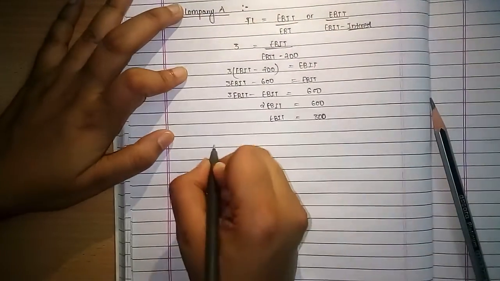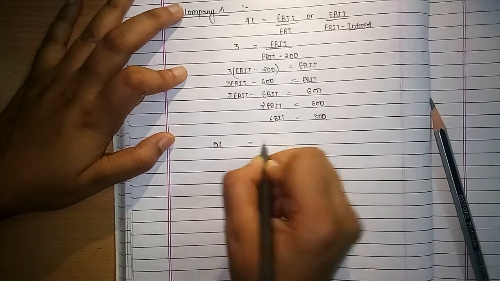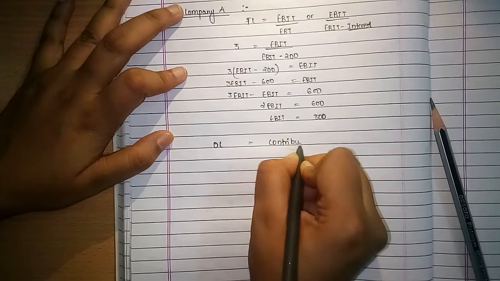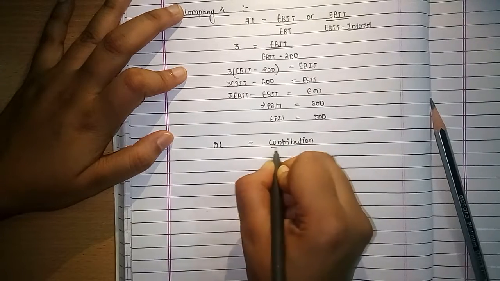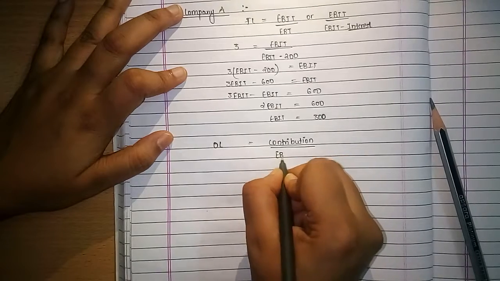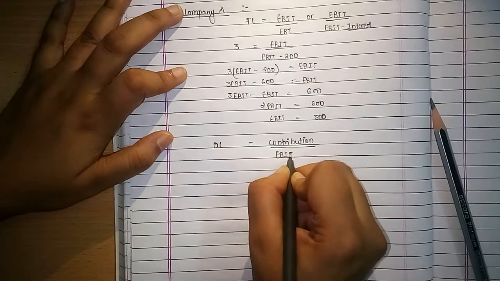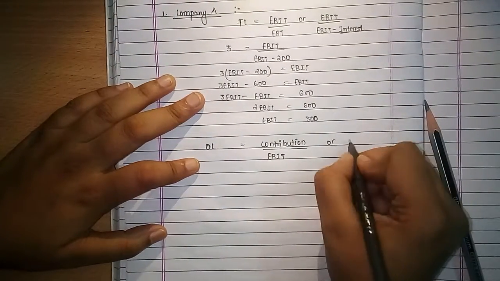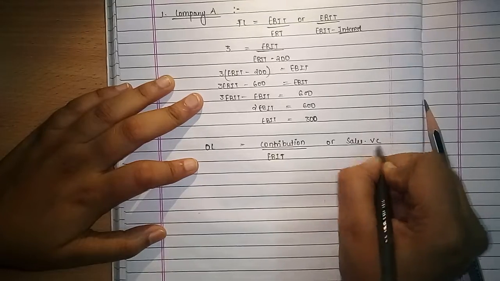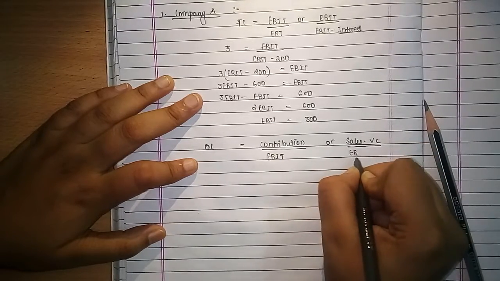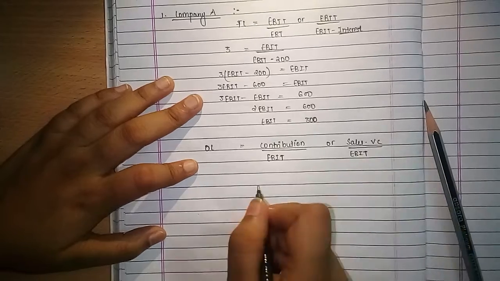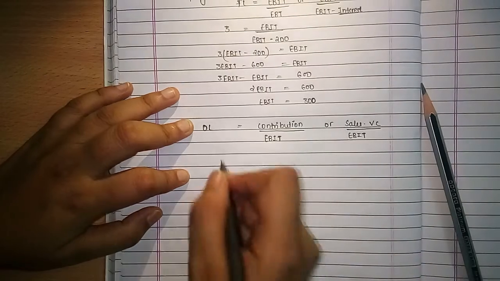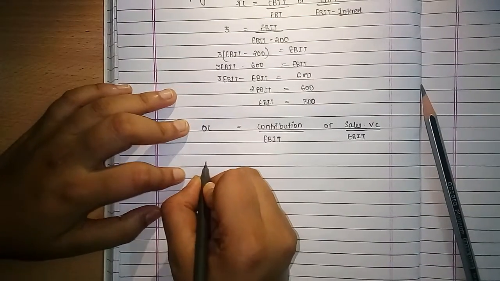Now we'll find the operating leverage. Operating leverage formula is contribution divided by EBIT, or we can say sales minus variable cost divided by EBIT. Operating leverage given is 5.